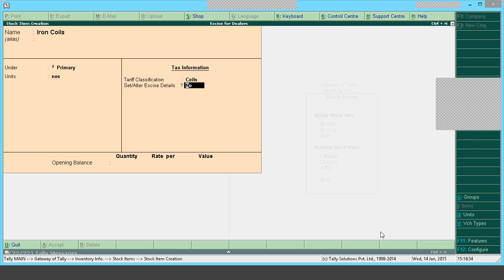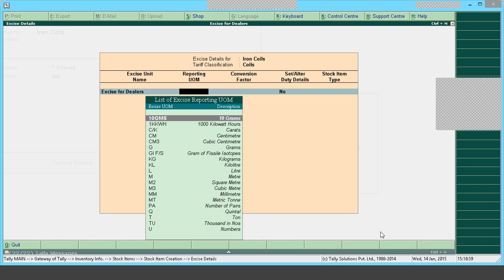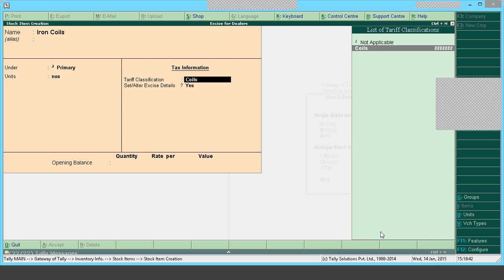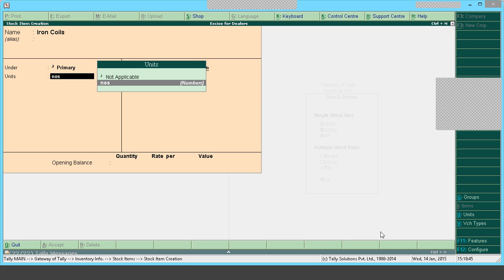So I'll go to Set/Alter Excise Details and make it Yes. Here it is asking for the reporting UOM. When we see each person, each business will have its own way of dealing with the items. They will quantify or identify the items with different units. It may be pieces, boxes, numbers, dozens, etc.